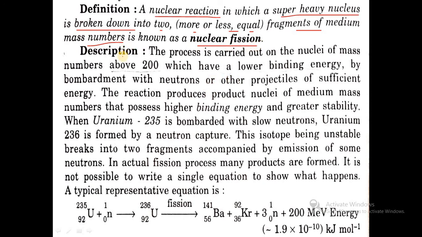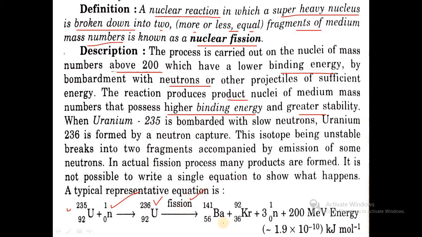In nuclear fission, the mass number used is above 200, which have a lower binding energy. By bombarding with neutrons, the reaction produces product nuclei of medium mass number that possess higher binding energy and greater stability. Initially uranium 235 is bombarded by a neutron and converted into unstable uranium 236.